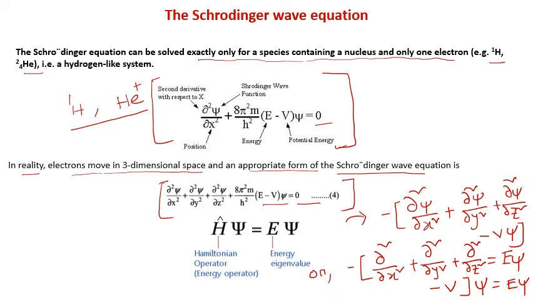Here, the term within the bracket, minus del square by del x square, del square by del y square, del square by del z square, minus V, is called the Hamiltonian operator, given by capital H with a cap on top. This is the Hamiltonian operator, the energy operator, acting on psi is equal to E psi, where E is the energy or the eigenvalue of the particle. So it is called the Hamiltonian operator or energy operator.